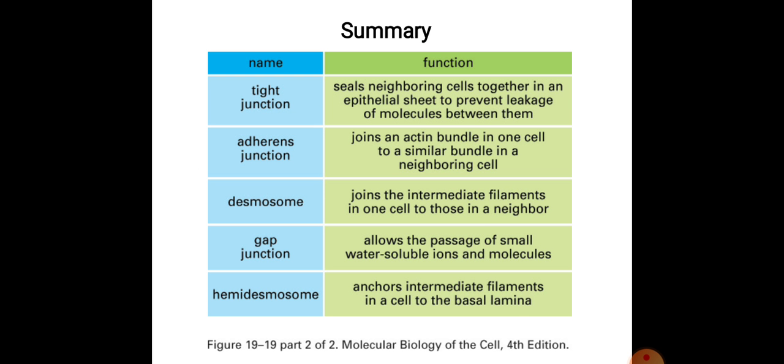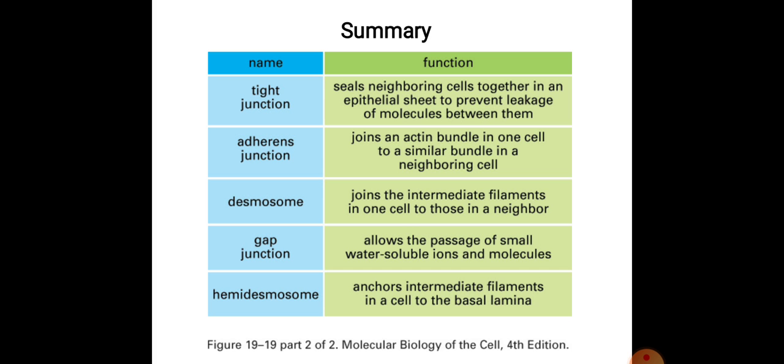Now we will summarize the functions very shortly, in one line each. First is tight junctions. Tight junctions seal neighboring cells together in an epithelial sheet to prevent leakage of molecules between them.